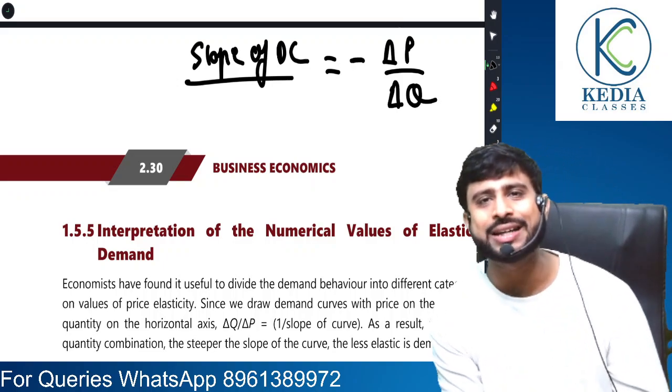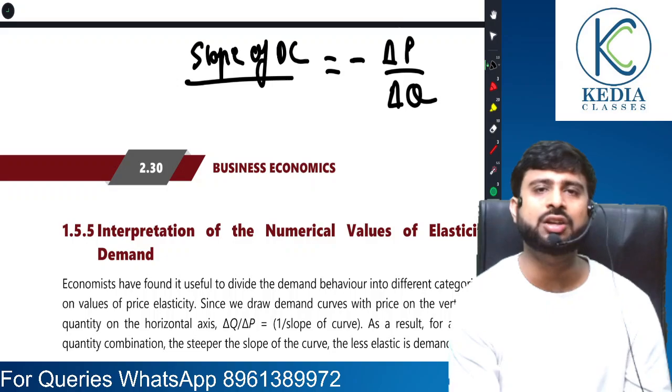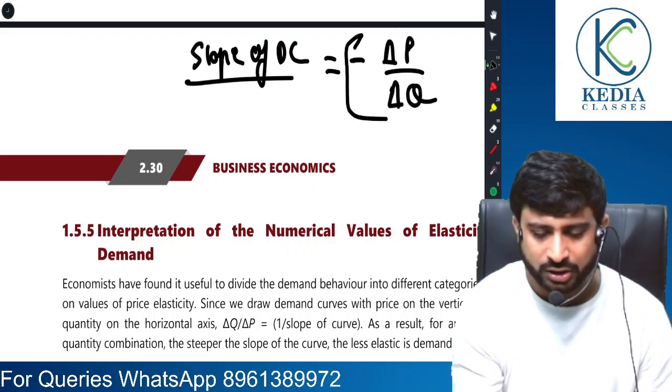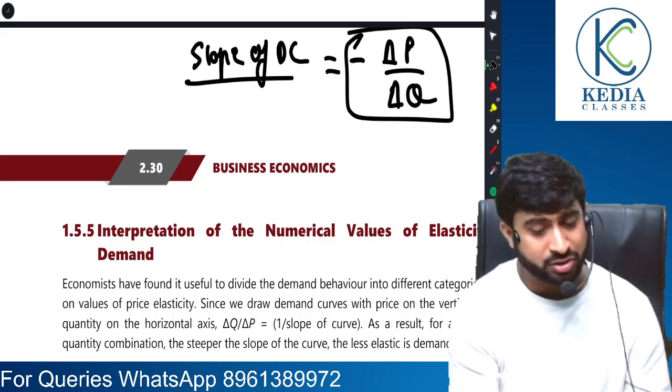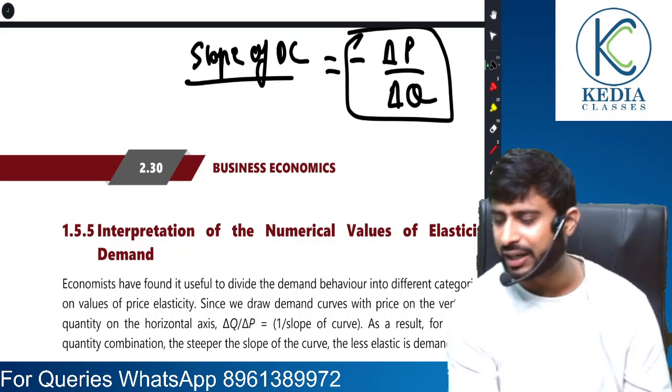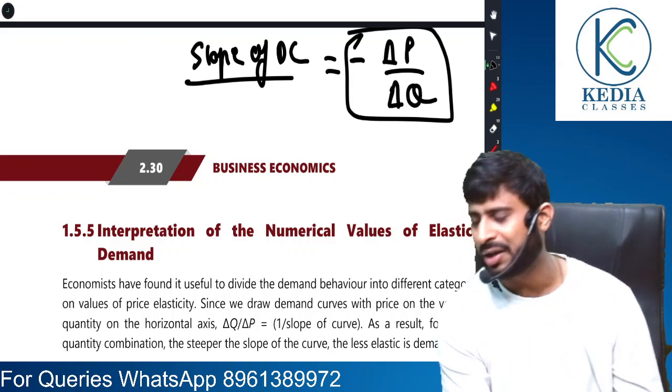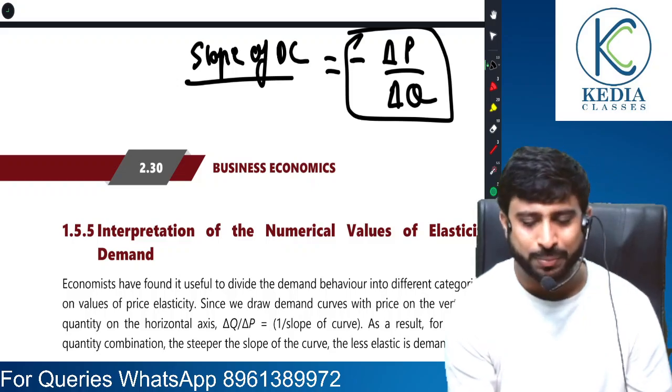Sir, why do we keep it negative? Because there is inverse relation between price and quantity. So this is the slope of demand curve. Remember, change in price by change in quantity. All right, and negative because there is inverse relationship between price and quantity. Naturally it will be negative.